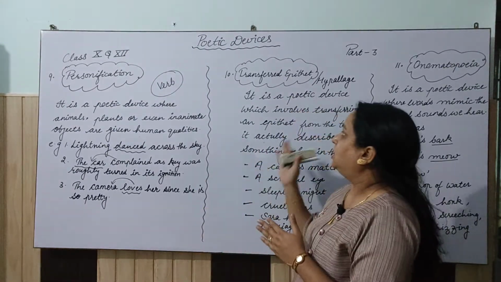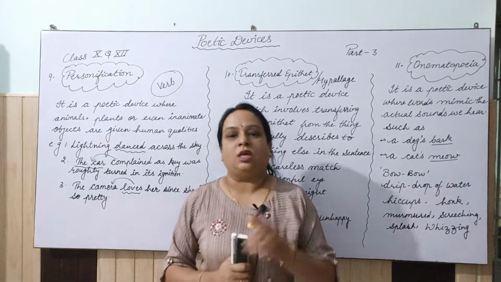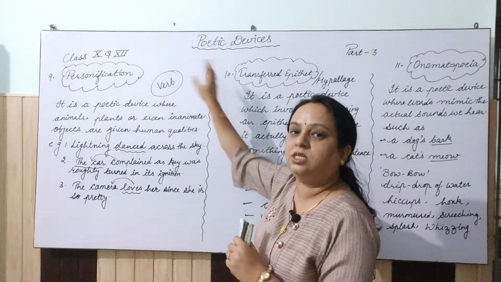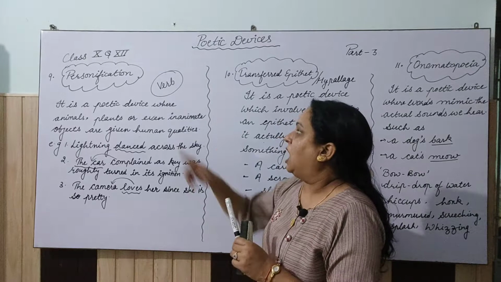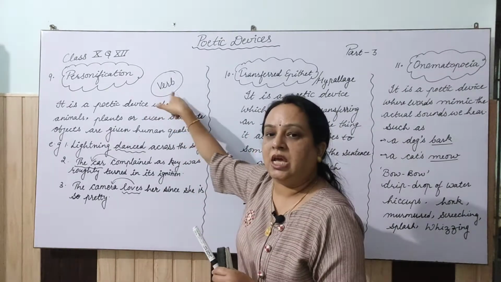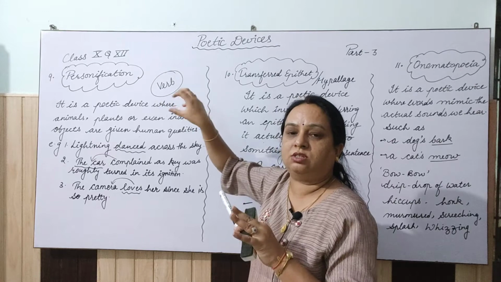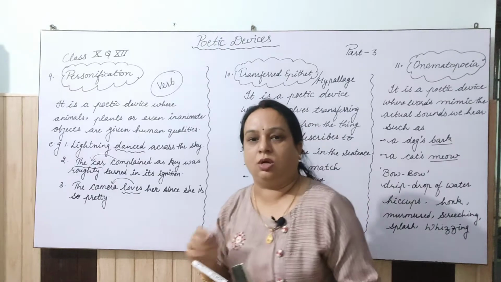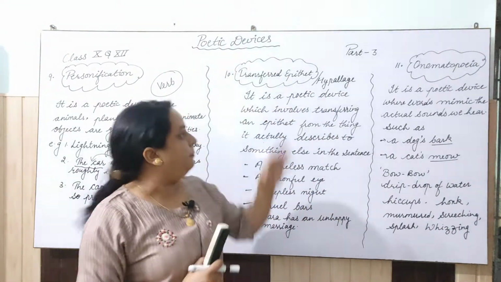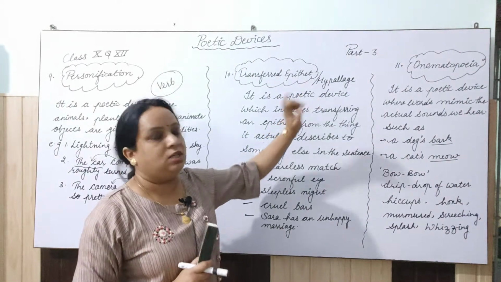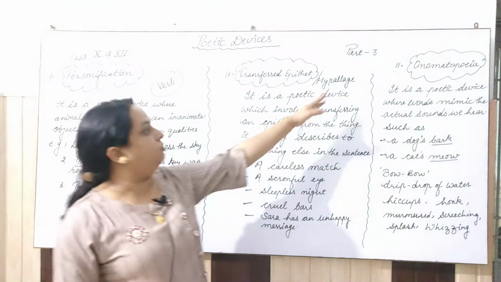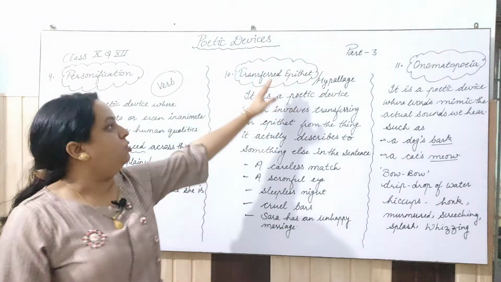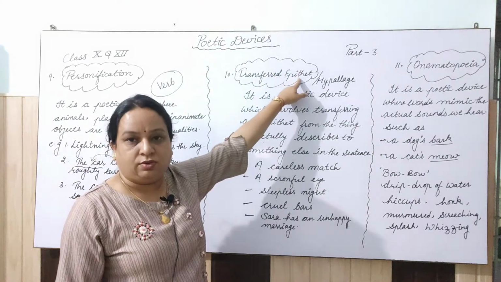Let's see the next one, which is transferred epithet. Now dear students, I want to tell you that you can get confused between transferred epithet and personification. Here I have written: in personification the verb will be stressed, and in transferred epithet, the epithet means adjective, quality. Epithet means quality or adjective, clear? Another name for this poetic device is hypallage also. So in transferred epithet, epithet is the quality or the adjective, clear?